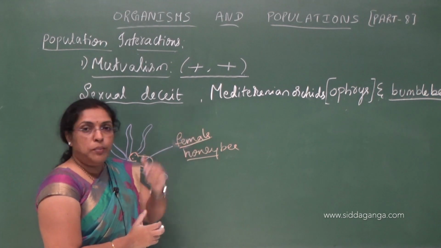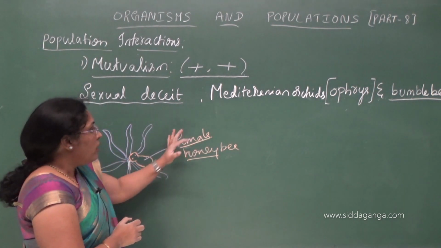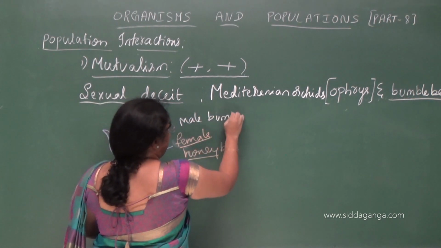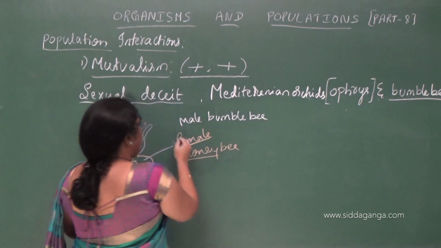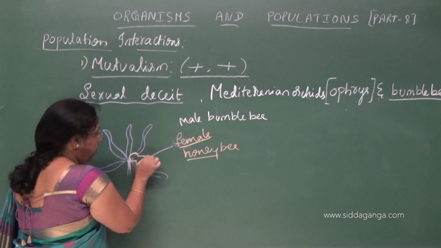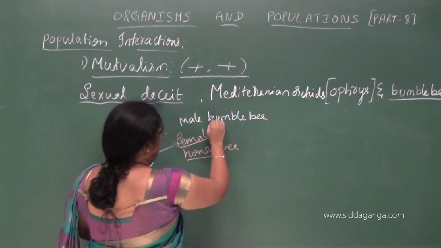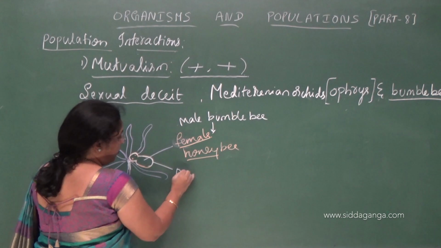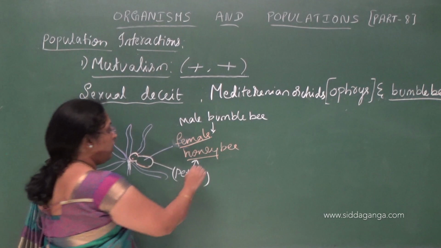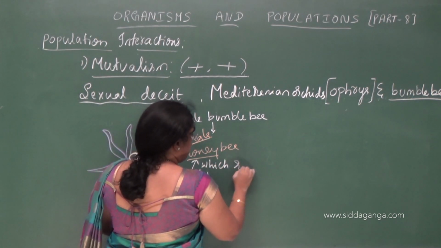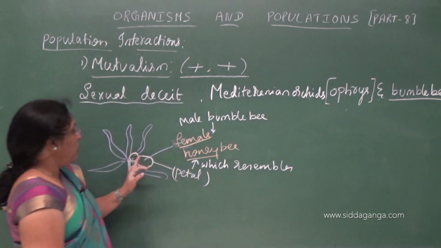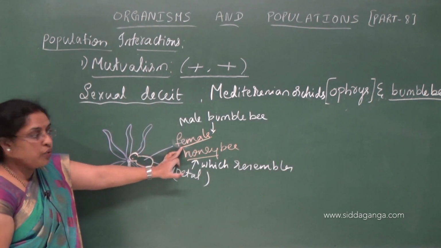So in these bumblebees, the male bumblebee will think it is a female honeybee. The petal resembles a female honeybee.